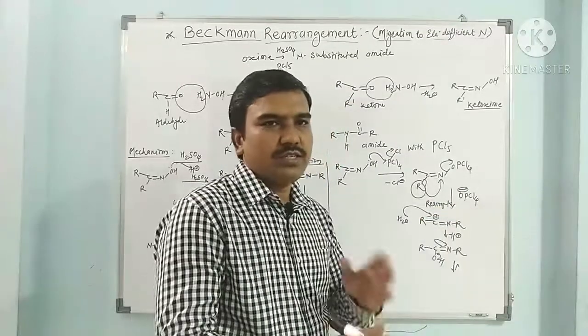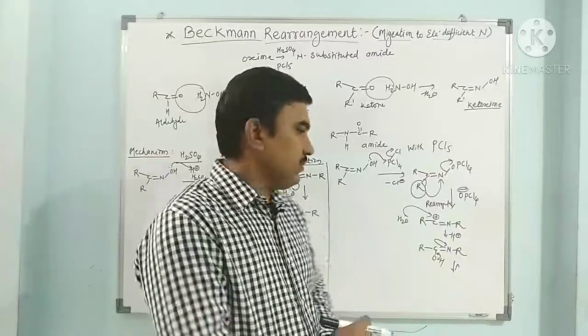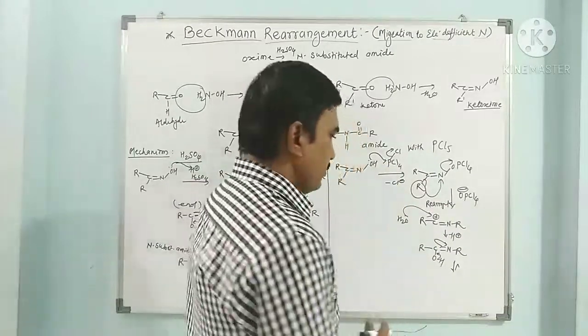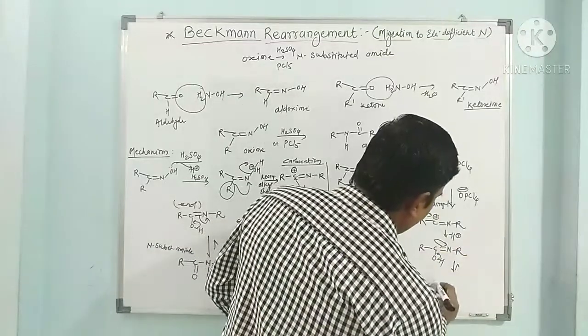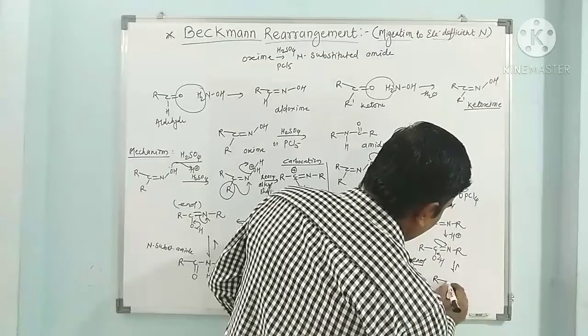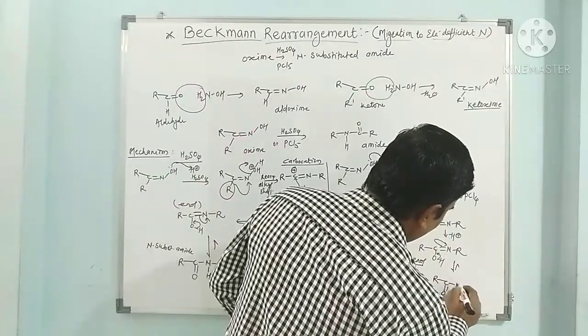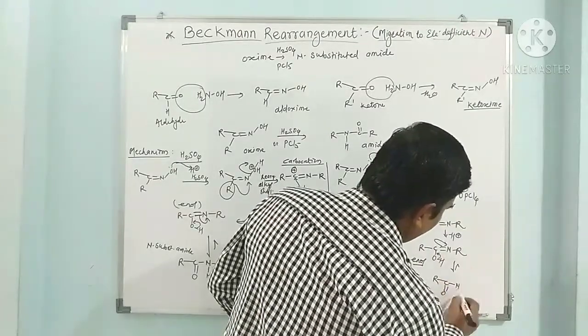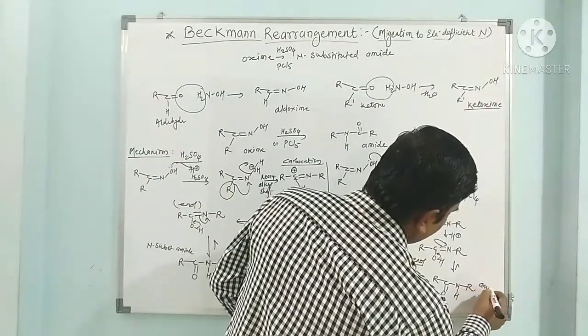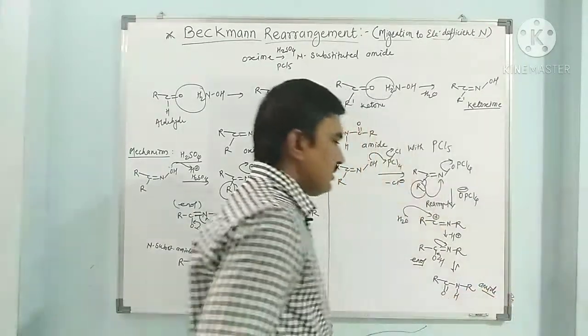These interconvertible isomers differing by the position of one monovalent atom are called tautomers. So this tautomer is converted into the amide form. This is the enol form of the amide, and we get R C double bond O, and this H is now transferred to nitrogen. So amide is obtained here.